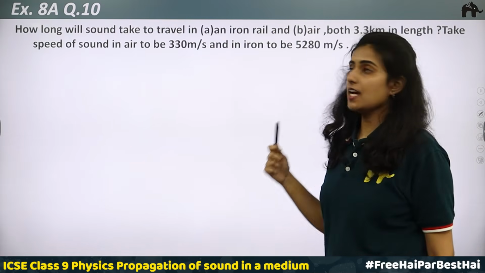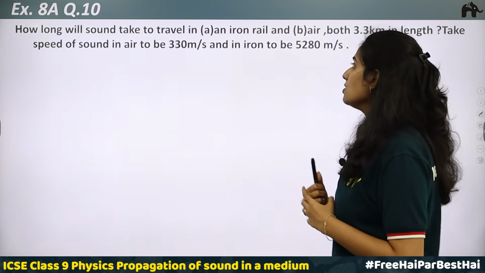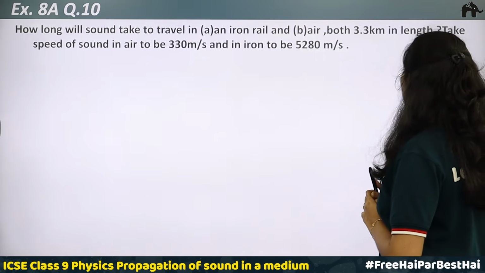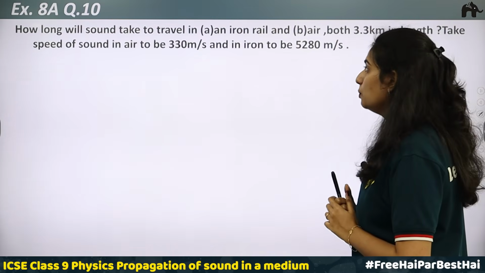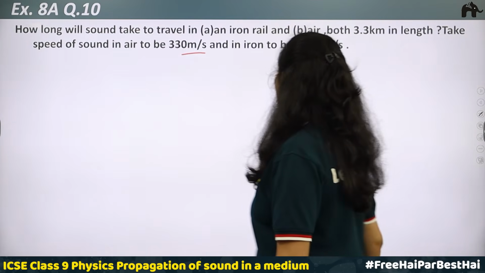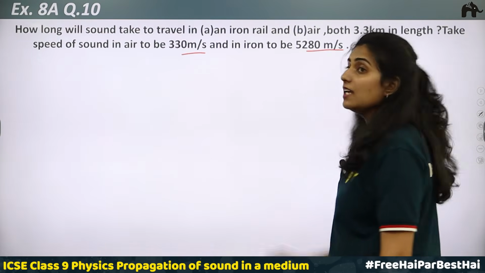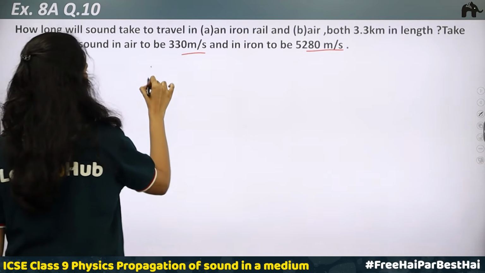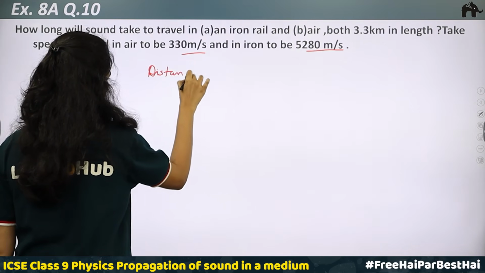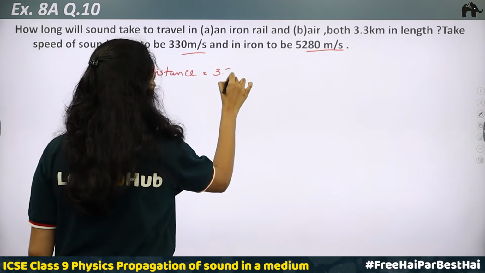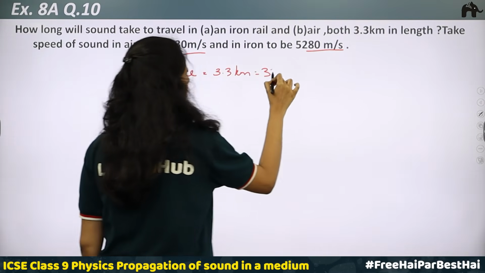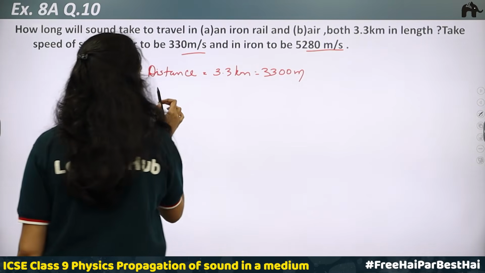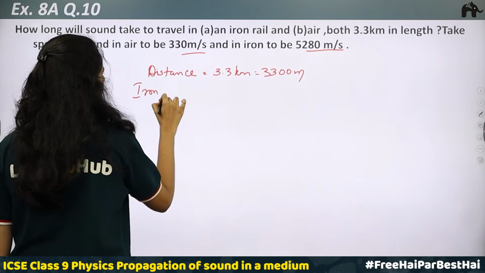Next, question 10 of exercise 8A. How long will sound take to travel in A, an iron rail, and B, air, both 3.3 km in length? Take speed of sound in air to be 330 meter per second and in iron to be 5280 meter per second. Okay, so what is given? We are given the distance is equal to 3.3 kilometer, which is 3300 meters.